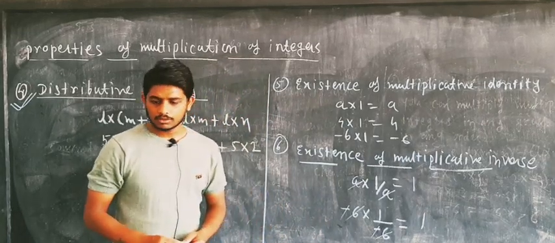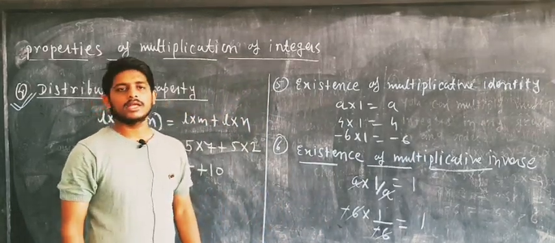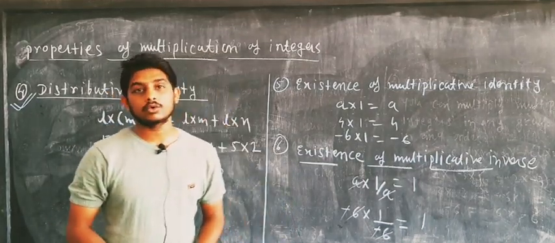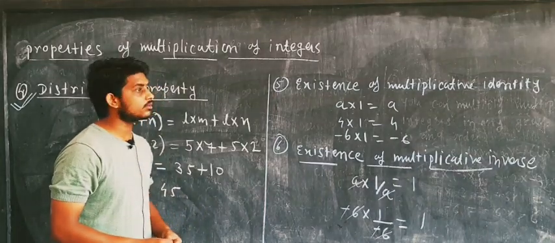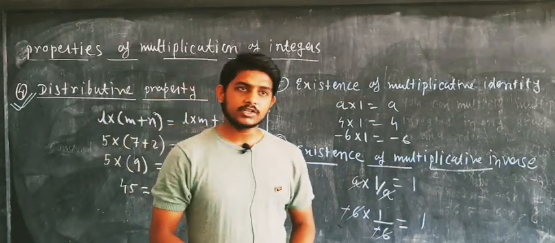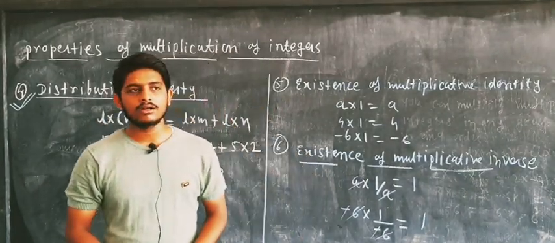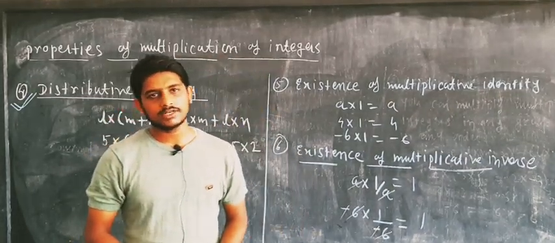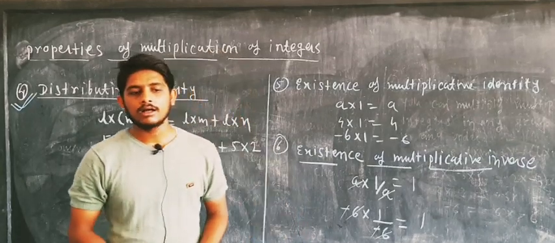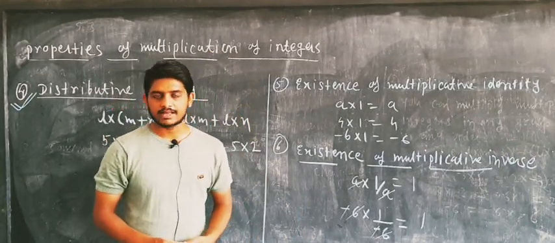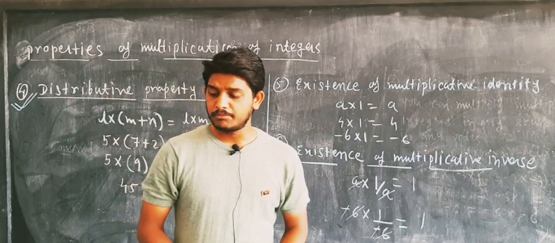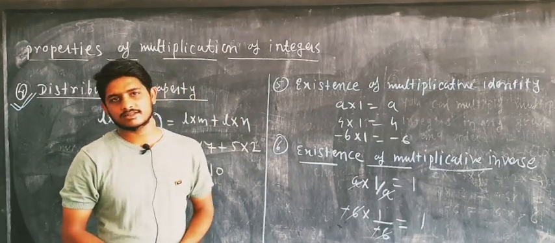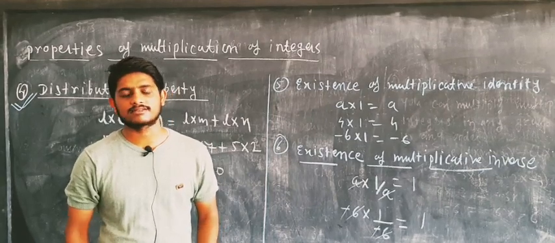I hope you all got everything I taught you today. Your homework is to complete your notes copy, in which you have to write about the definition of integers, types of numbers and the definition of numbers, the properties of multiplication of integers, and try to solve the examples of the first exercise. Very soon we will meet again with the first exercise, and we will complete it.